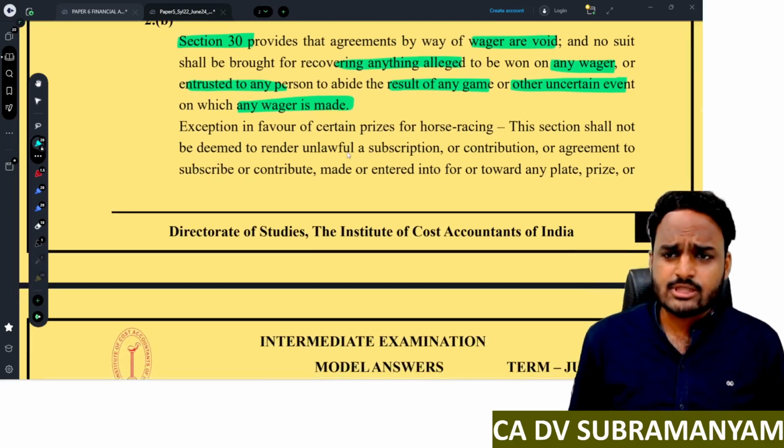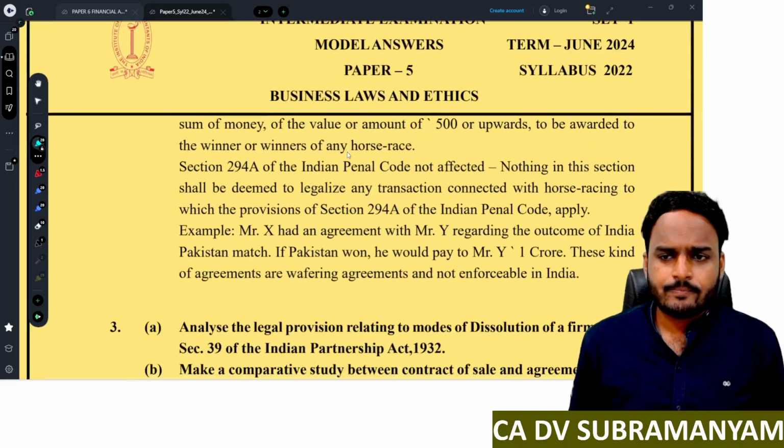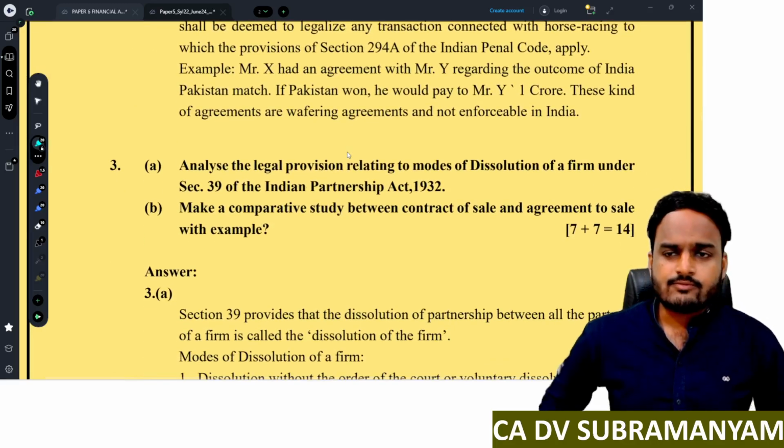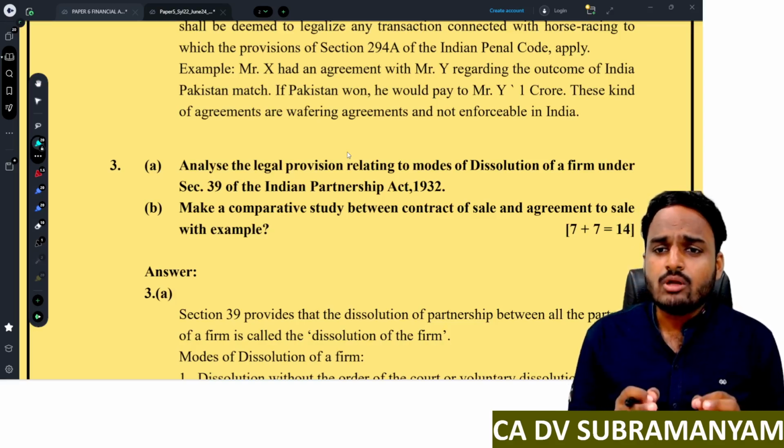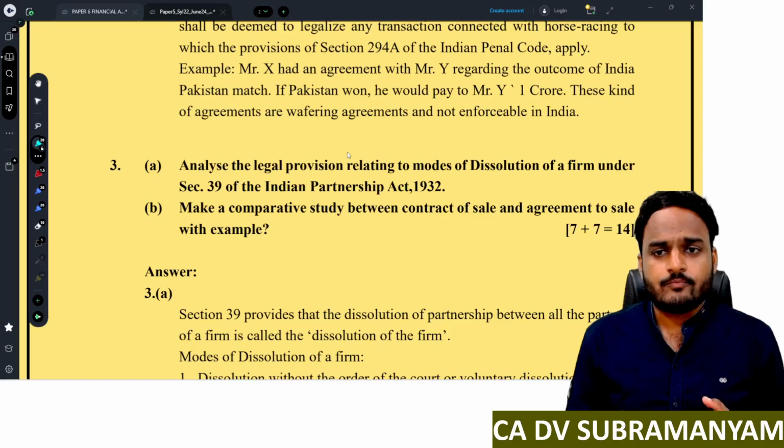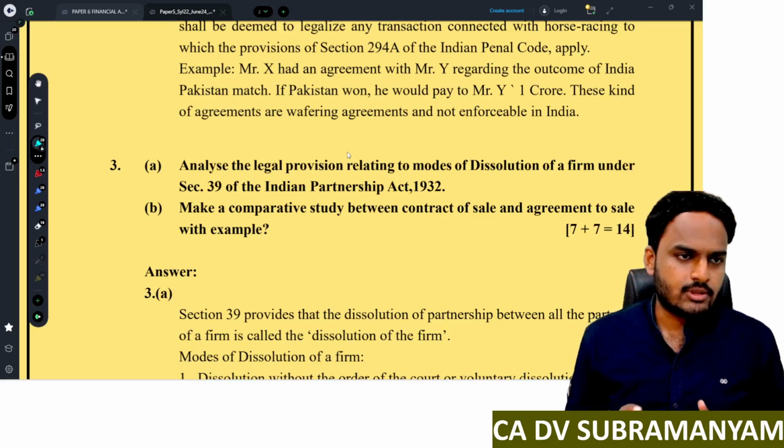And we had one exception. Write that exception also. Is it clear? Yes, we are also having an example. Write that example. So if the answer is small, and if you know an example, then quote that example.